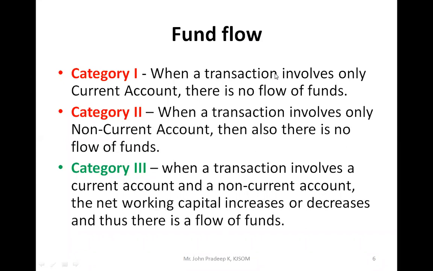Current assets and liabilities in the current account. And what are non-current accounts? Fixed assets and fixed liabilities.